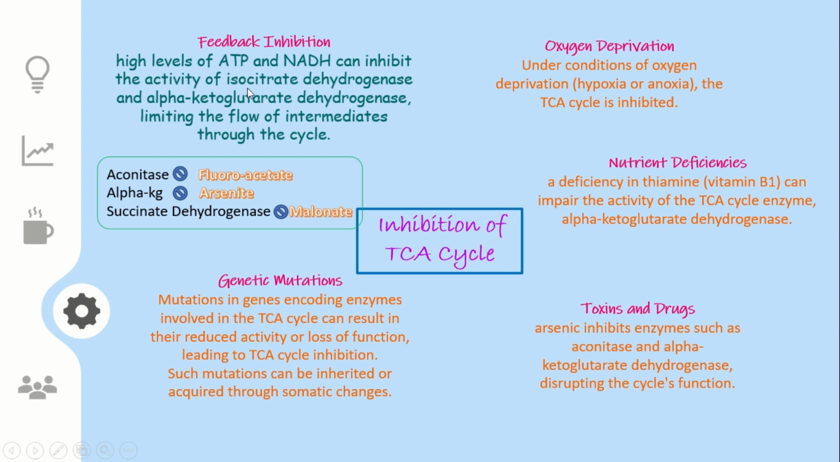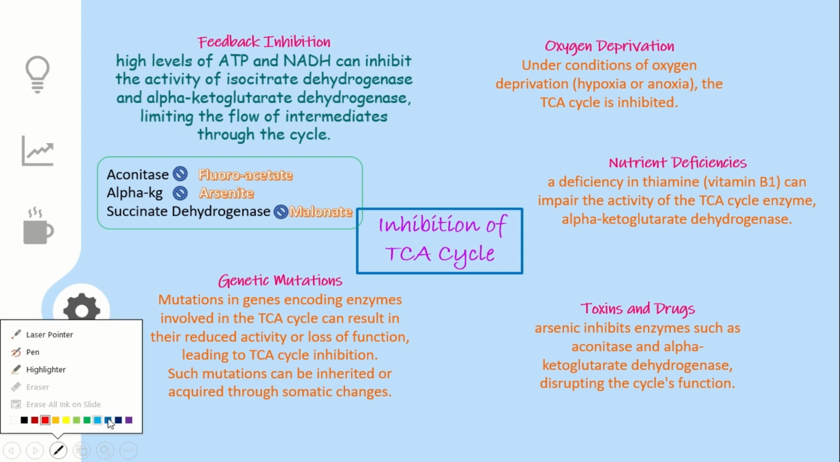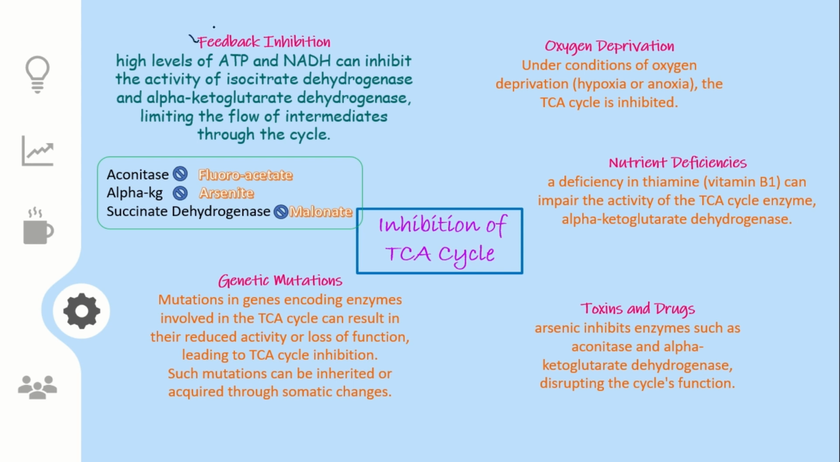Because obviously ATP and NADH or GTP and NADH are the products that are being catalyzed by isocitrate dehydrogenase and alpha ketoglutarate dehydrogenase. We can also say that succinate synthetase, where the GTP is being produced, is also inhibited by ATP. Okay, the next thing is oxygen deprivation. So this is one very important thing, that is feedback inhibition.